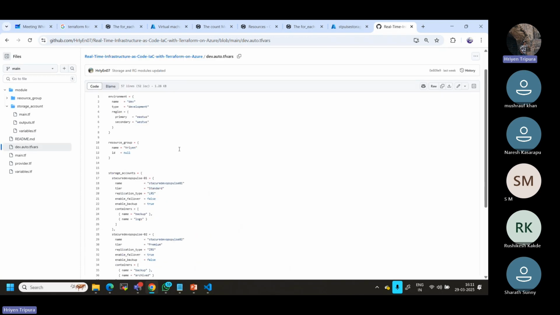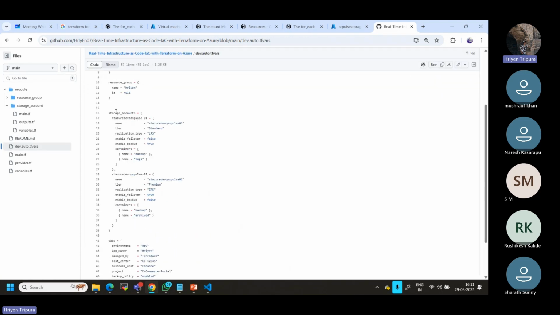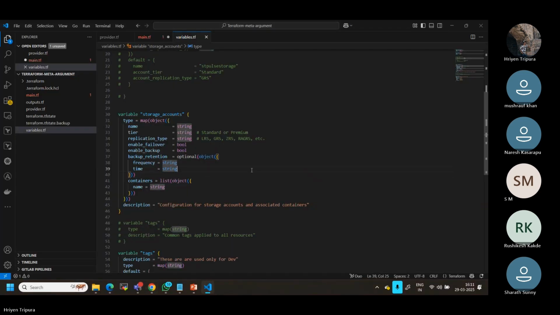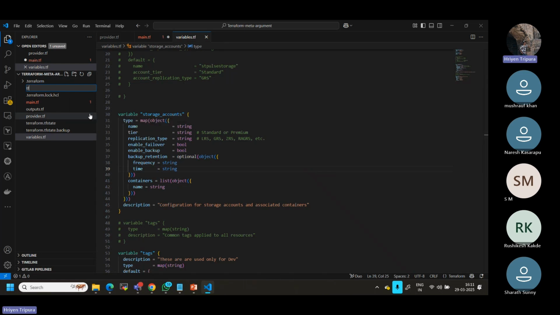If you go to the TF file, this is for this storage account. This is for another storage account. Let me take only this TF for now. Now I can create one TF file. Maybe, yes, I'll create it within here. Terraform.tfvars.